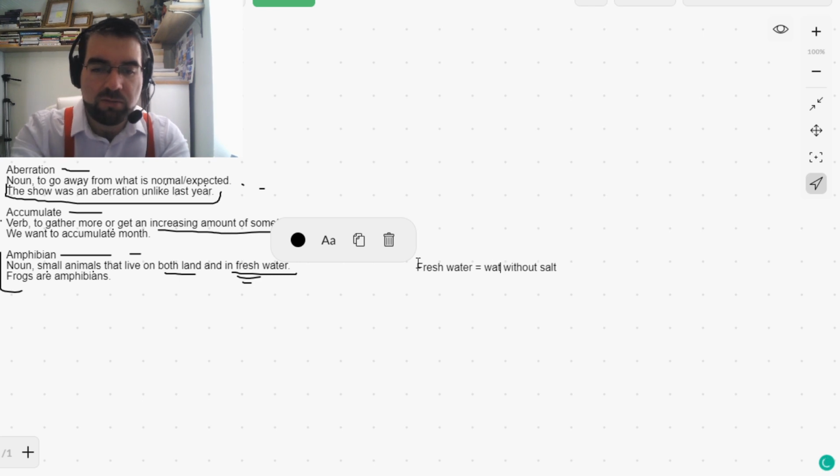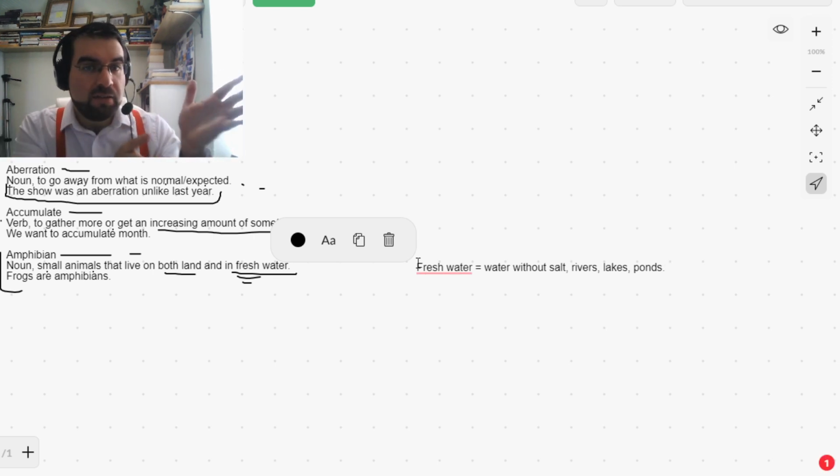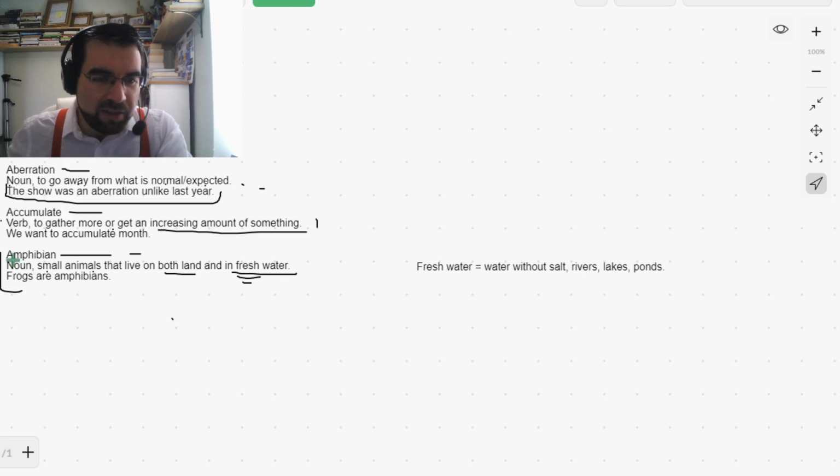So rivers. Right, rivers, for example. Lakes. Lakes or ponds, for example. So frogs are amphibians. They can live on land and underwater. Amphibians. Newts. Toads. Yeah, amphibians. Amphibian.